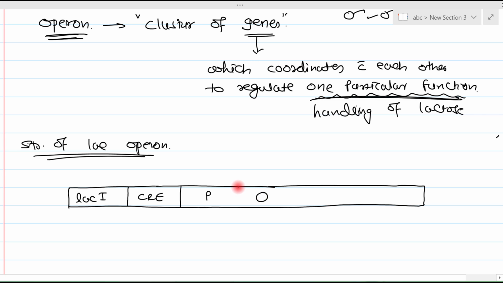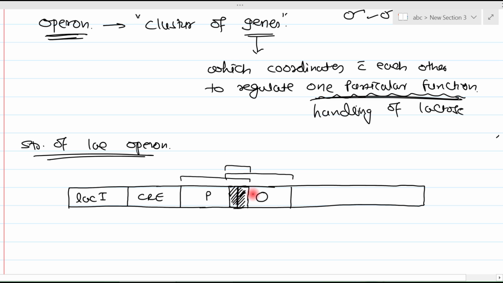Now, this is the boundary between promoter and operator, but there is no clear-cut boundary between the promoter region and the operator region. Why? Because some part of the promoter overlaps the operator and some part of the operator overlaps the promoter. So this much part is the promoter, this much part is the operator, and this much part is the overlapping part.